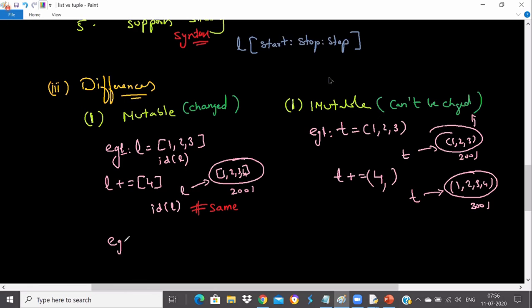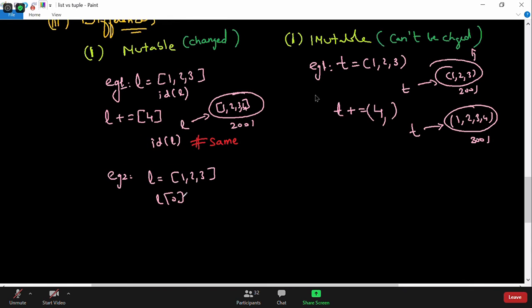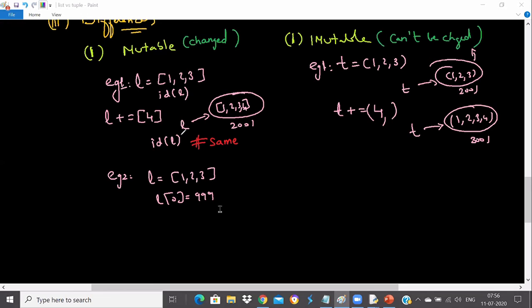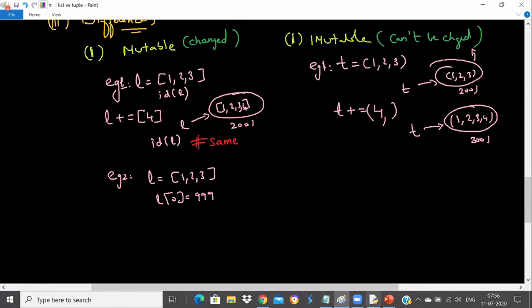Let's see example 2 here. We know that when I create a list L is equal to 1 2 3, tell me, can I say L of 0 is equal to 999? Why do you think that we cannot say that? Yes, we can do that, right? It's mutable. That's the same thing we are talking about, that a list is mutable.